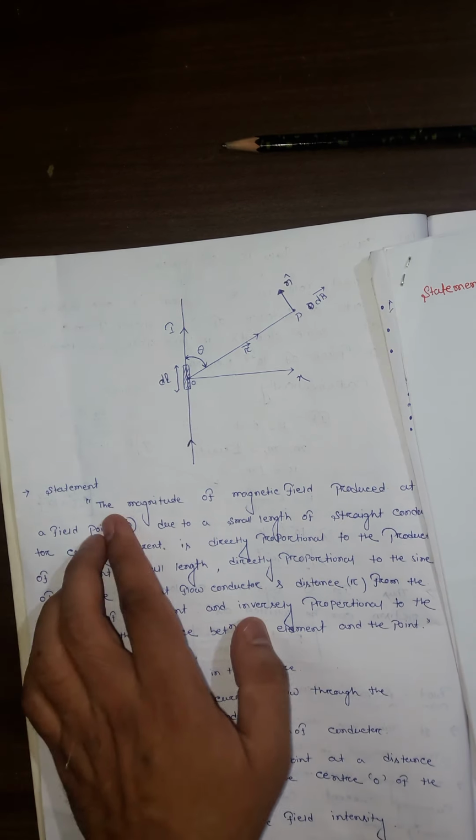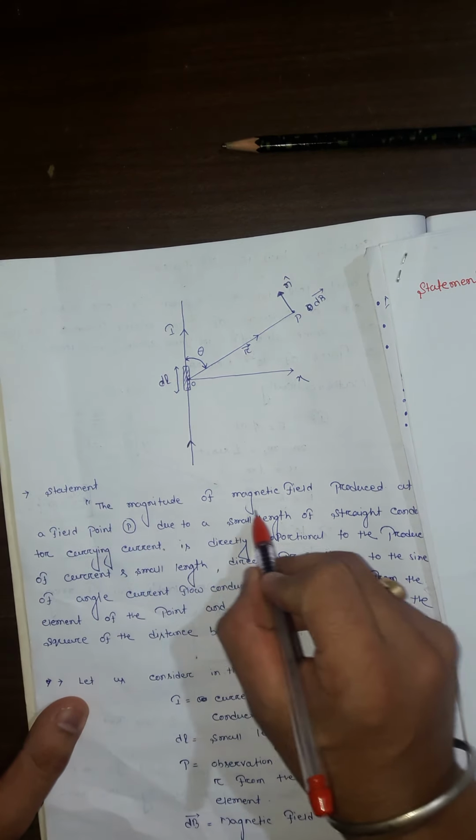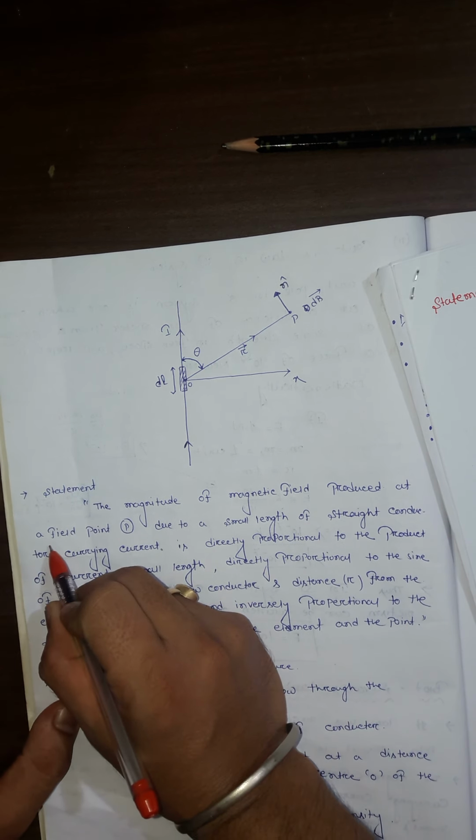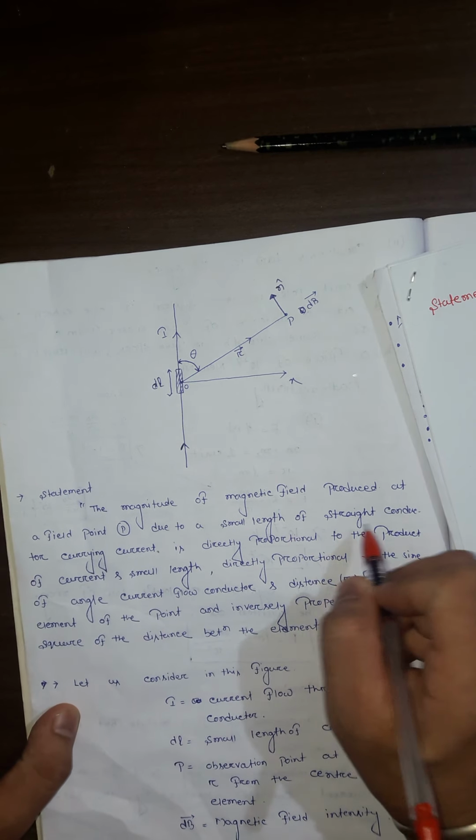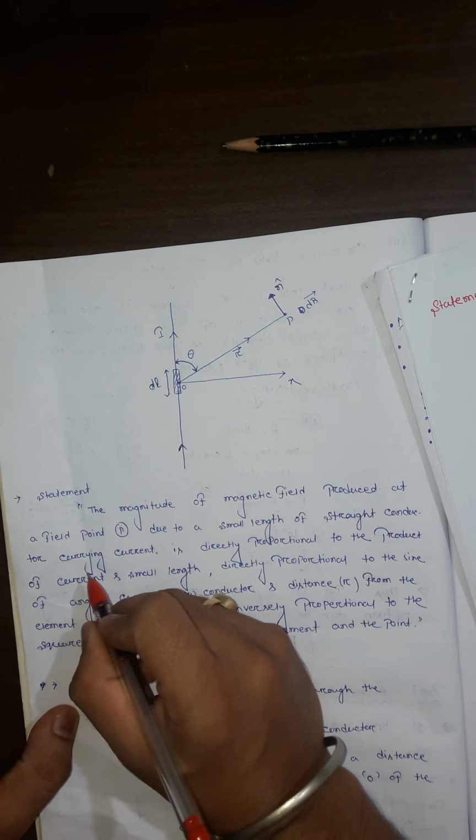Again I go to the statement. The magnitude of the magnetic field produced at a field point P due to a small length of straight conductor carrying current.